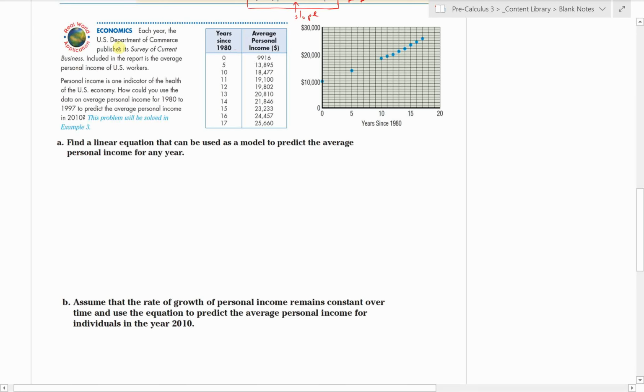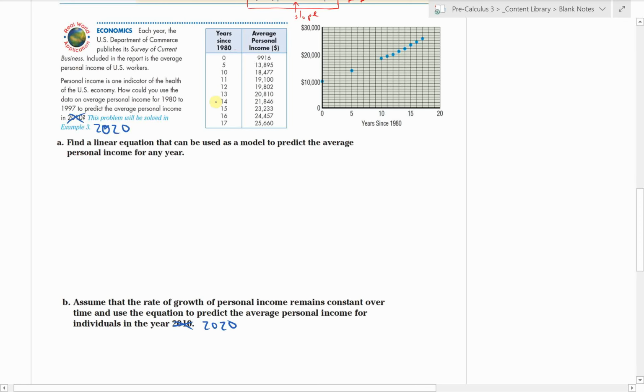So each year, the U.S. Department of Commerce publishes a survey of current business. Included in the report is the average personal income of U.S. workers. This is an indicator of health in the economy. How could you use the data on average personal income in 1980 to 1970 to predict the average income in 2010? Why don't we go ahead and make this 2020 since that's our current year. We'll just change the year we're looking at.